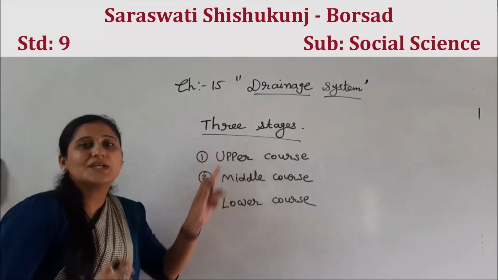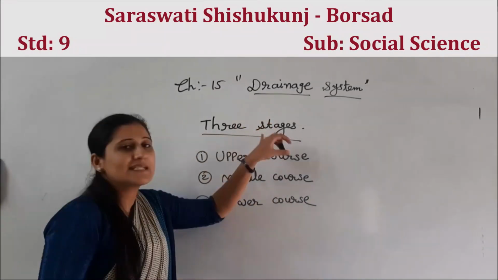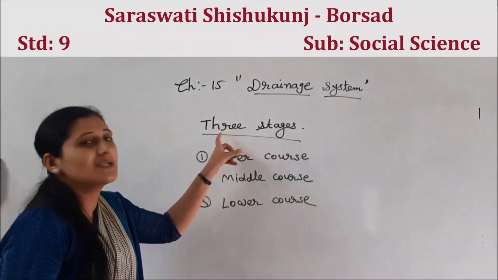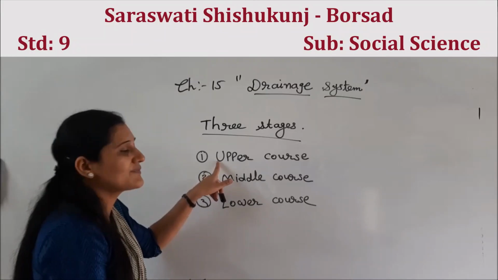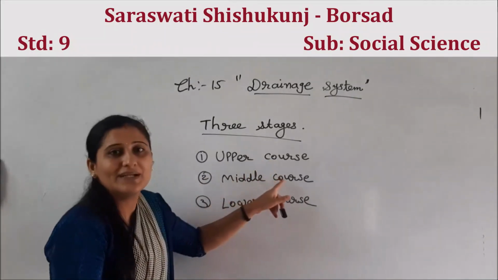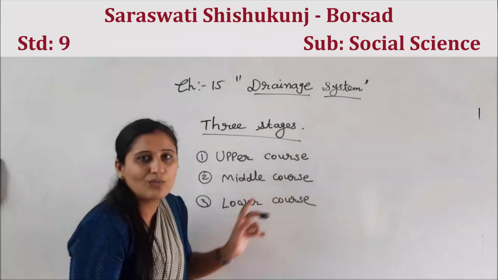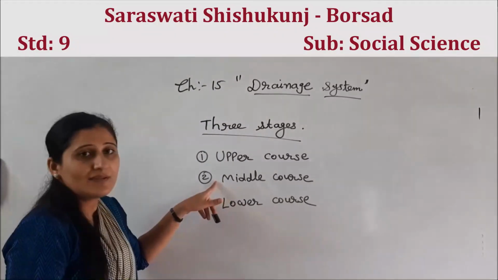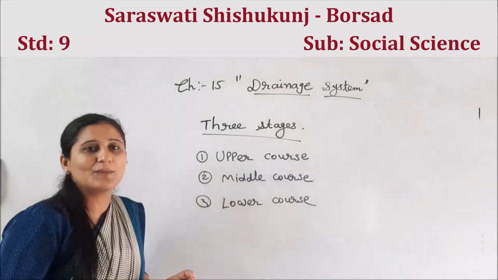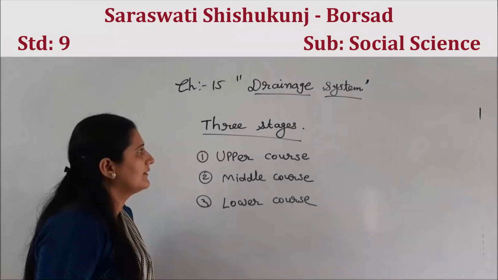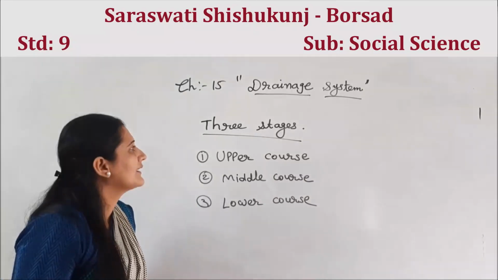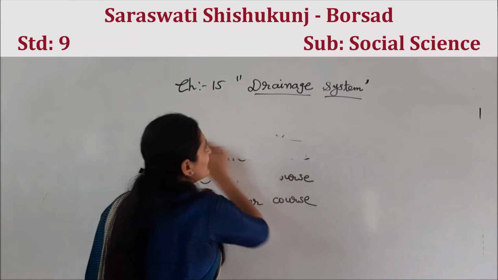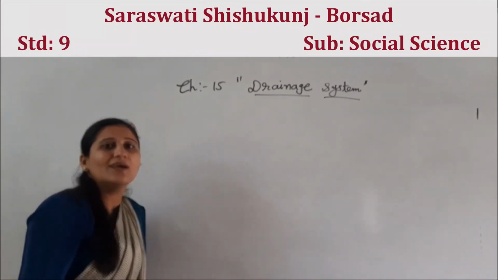See, each river has three stages, whether it's a tributary or whether it's long, right? First one upper course, second one middle course, and the third one lower course. Let me explain through one picture how it is. Let me just draw how the river flows, whether it's a tributary or a long one.